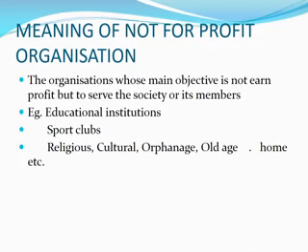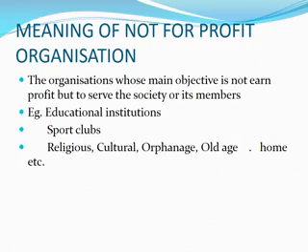But now the not-for-profit organization means the organization whose objective is not to earn profit but to serve the society or its members. It means any organization which has no profit motive. For example, I have given here, it may be educational institutions like schools, colleges, or a sports club, or a religious organization like a temple, or a cultural organization promoting dance, etc., or an orphanage, old age home.